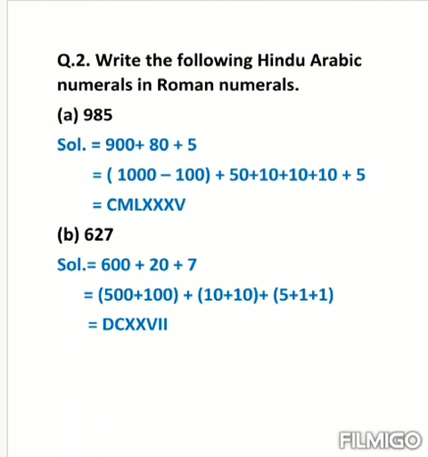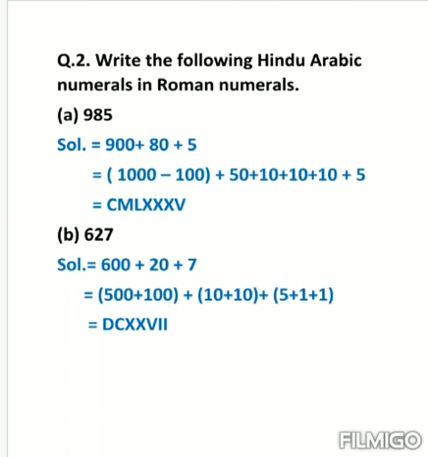So we know the value of C is 100 and the value of M is 1000. So we will write CM for 900. And for 80 we will write, for 50 L, 10 is equals to X, again 10, then X, then again 10, then X, then for 5 we will write V. So the number 985 can be written as CMLXXXV. See the next question.